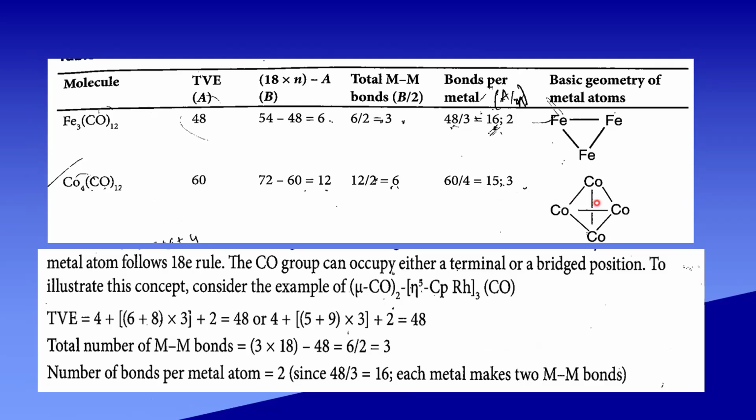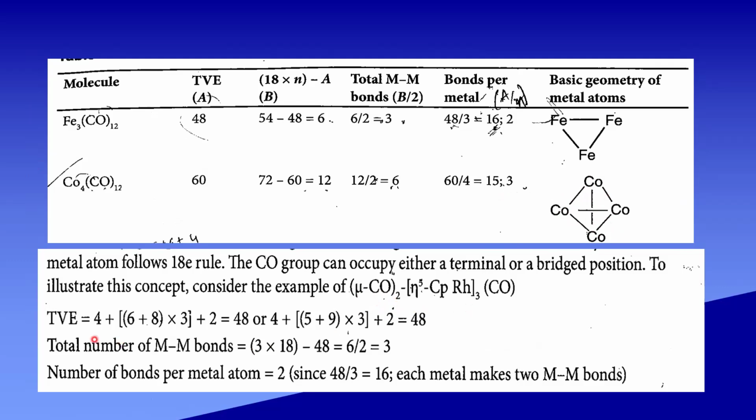So, each carbonyl has 3 bonds. The basic geometry is tetrahedral. Another example is mu CO twice, eta 5 Cp, RH thrice CO.